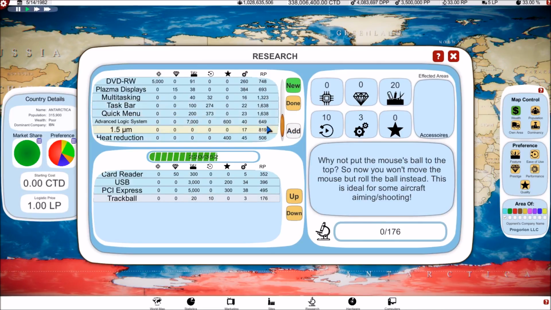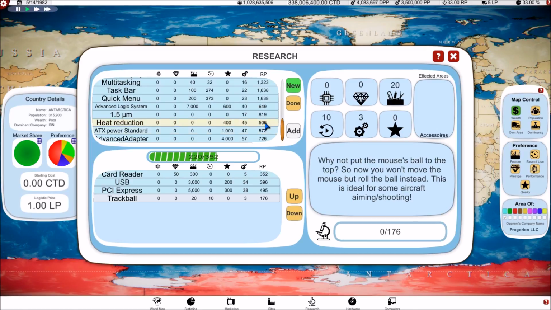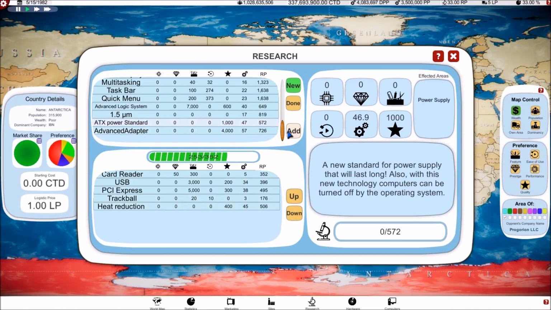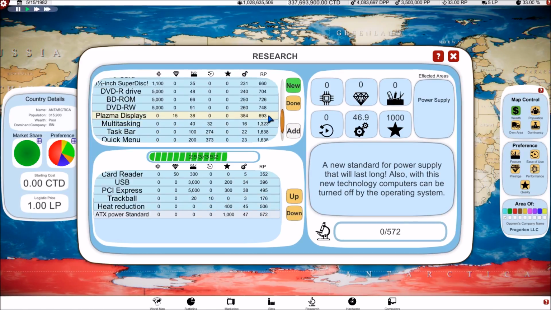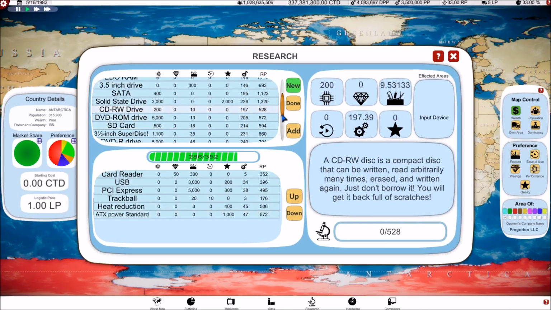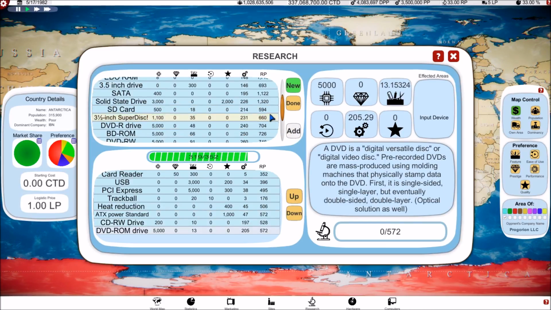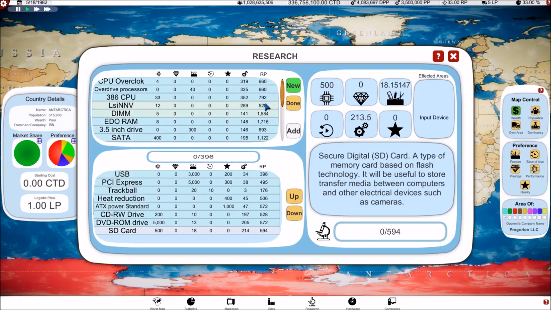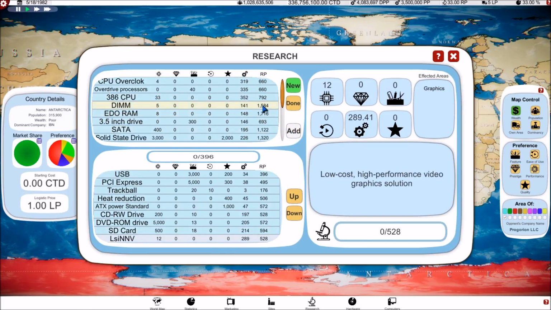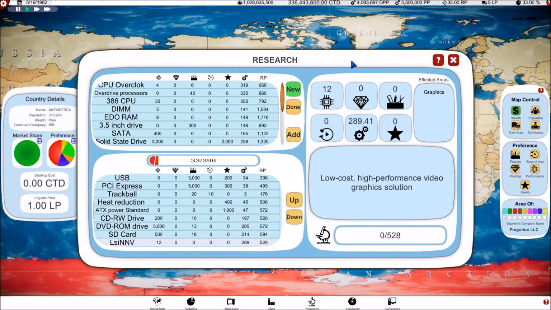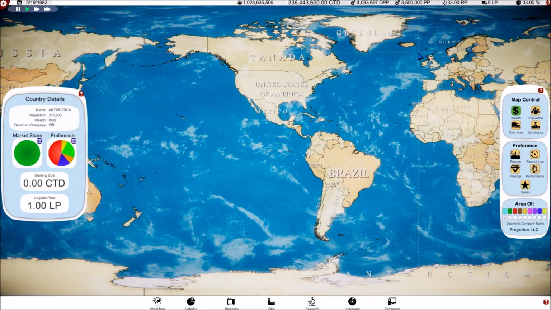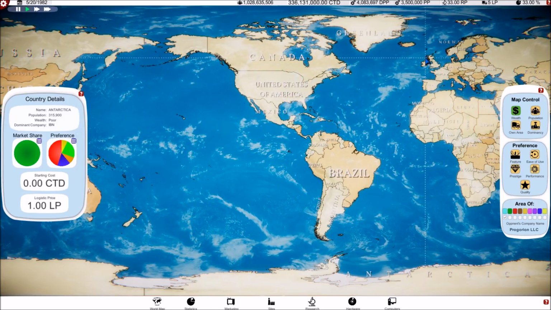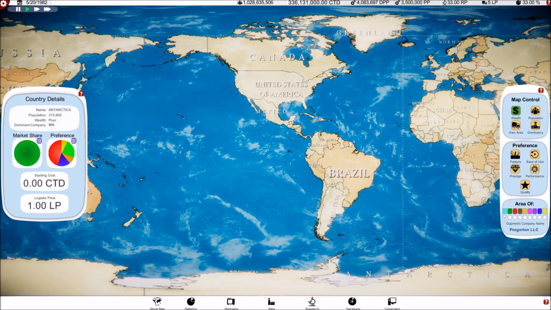So before, I was just like, oh, let's have a strategy, and we're gonna research things strategically, and then I kind of gave up on that. Now we're just gonna research things based on their cost, and we're just gonna start at the bottom and work our way up. And in a couple of years, we will design a new computer, but we do need to wait a few years before we can design that new computer.